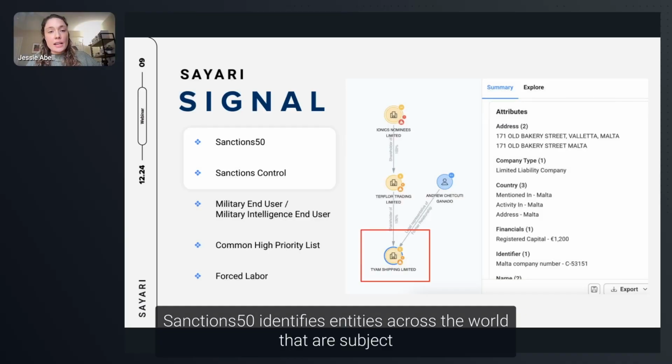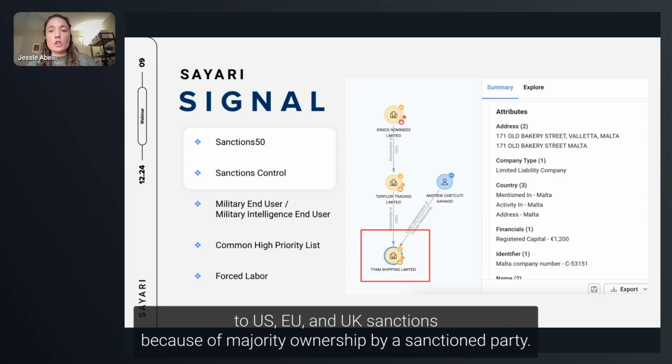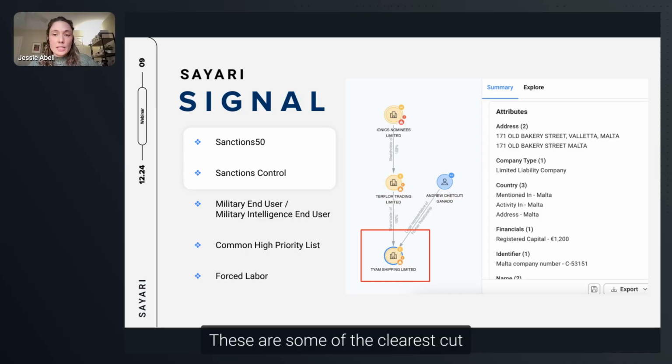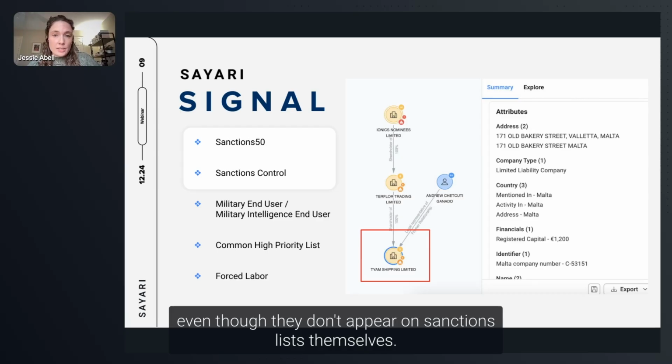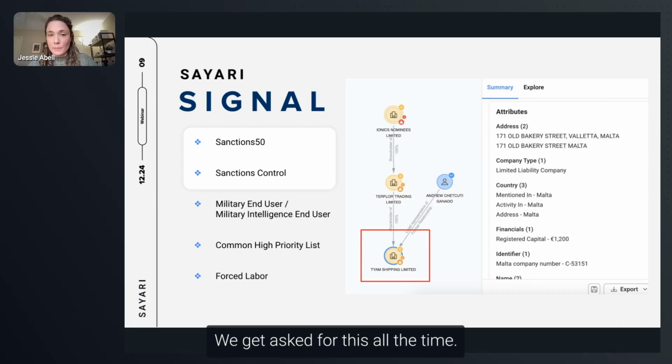Sanctions 50 identifies entities across the world that are subject to US, EU, and UK sanctions because of majority ownership by a sanctioned party. These are some of the clearest cut cases of regulatory risk you can find, since these entities are legally blocked, even though they don't appear on sanctions lists themselves. We get asked for this all the time.